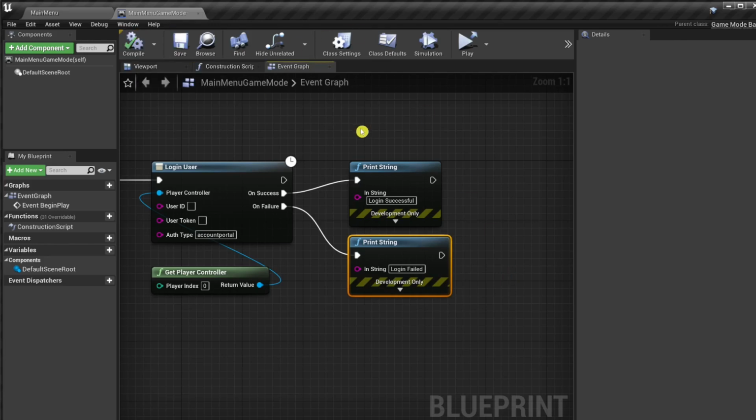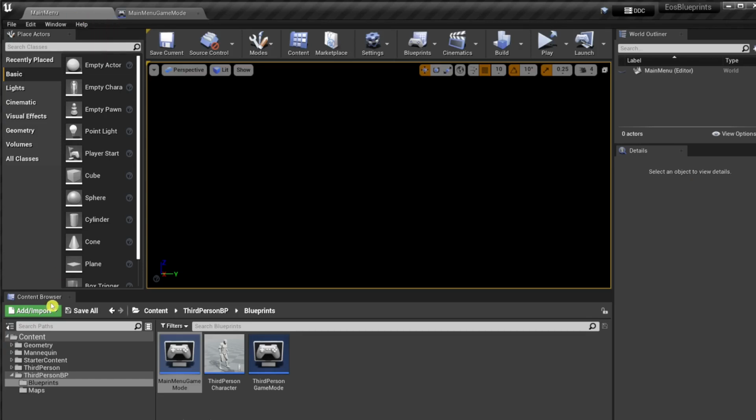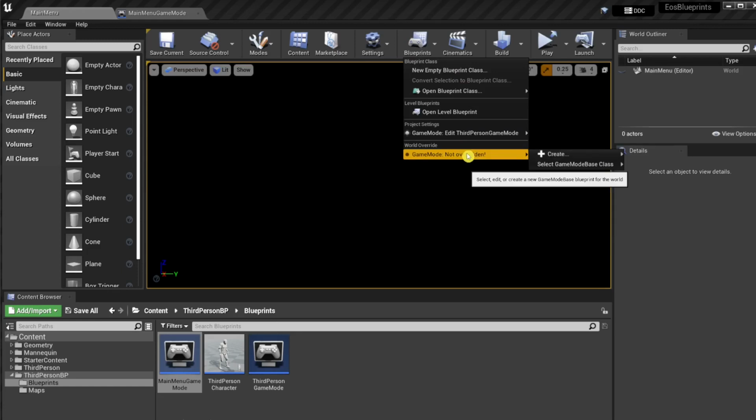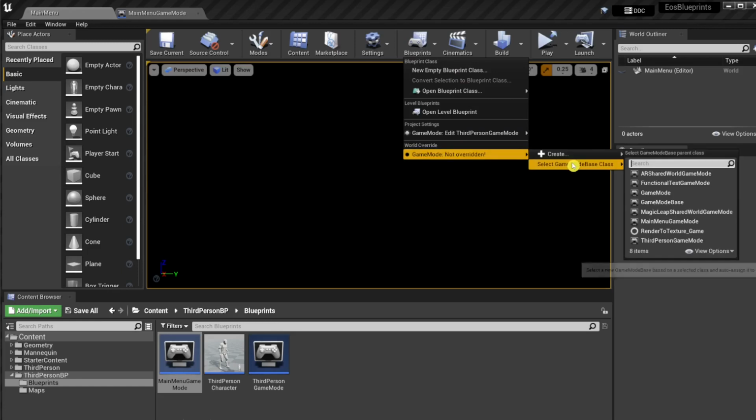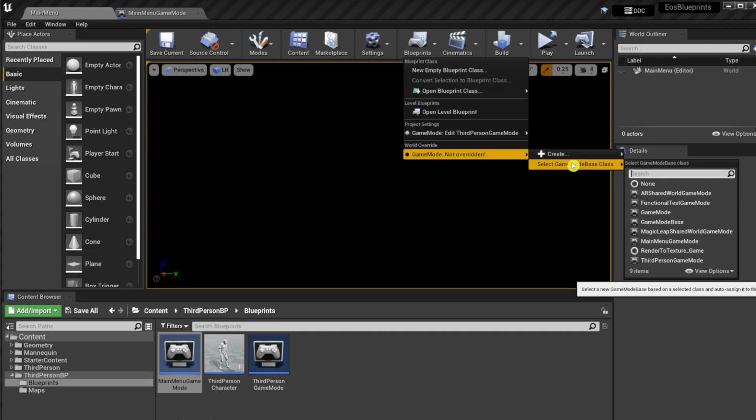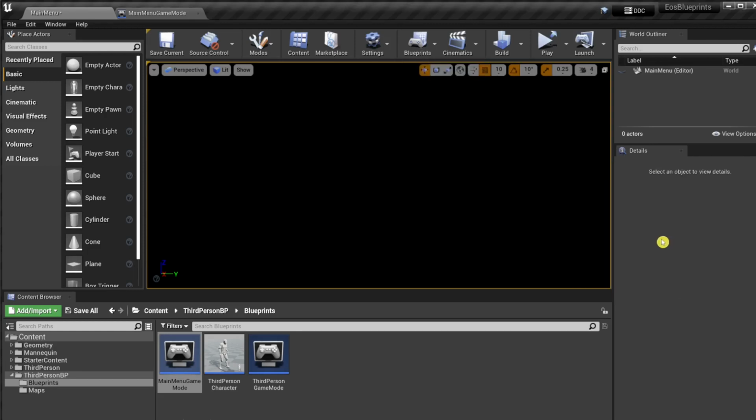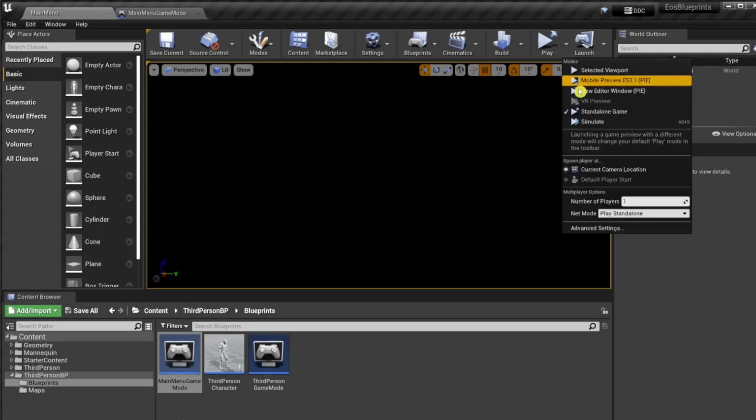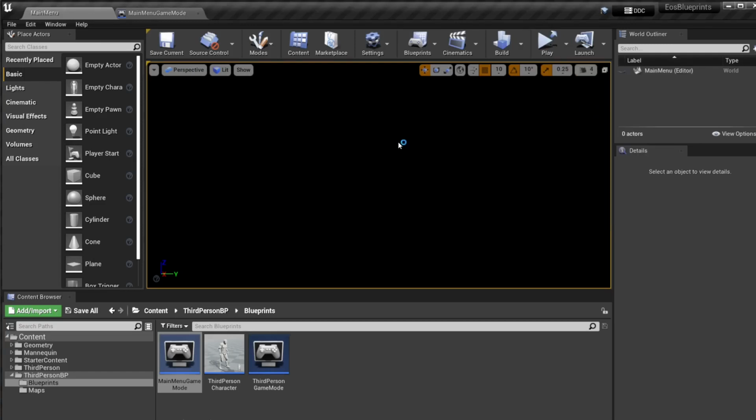Now we shouldn't forget to assign this game mode to the main menu map. In the map view, click on Blueprints, World Override Game Mode, and choose the main menu game mode. Okay, now the main menu map is using the main menu game mode, which will trigger the Begin Play node, which will then trigger the Login User node. Maybe we are finally logging into the Epic Online Services. Let's try it using a standalone game.